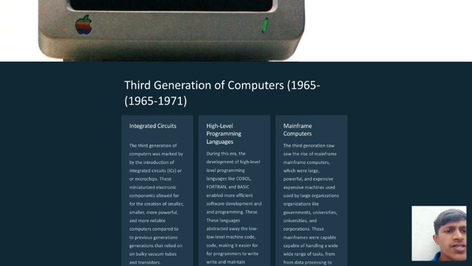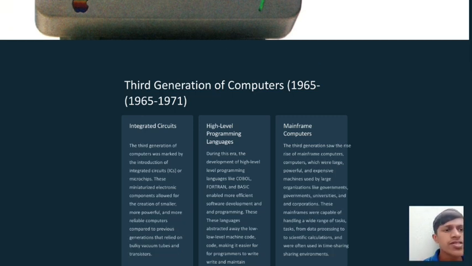High-level programming languages. During this era, the development of high-level programming languages like COBOL, Fortran, and BASIC enabled more efficient software development and programming. These languages abstracted away the low-level machine code, making it easier for programmers to write and maintain the code.